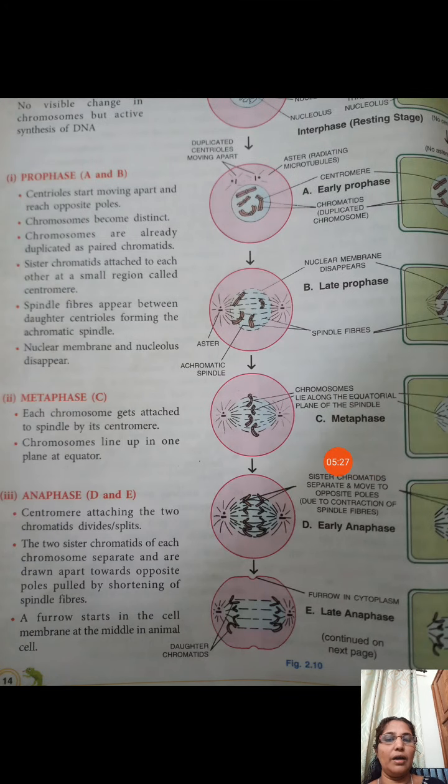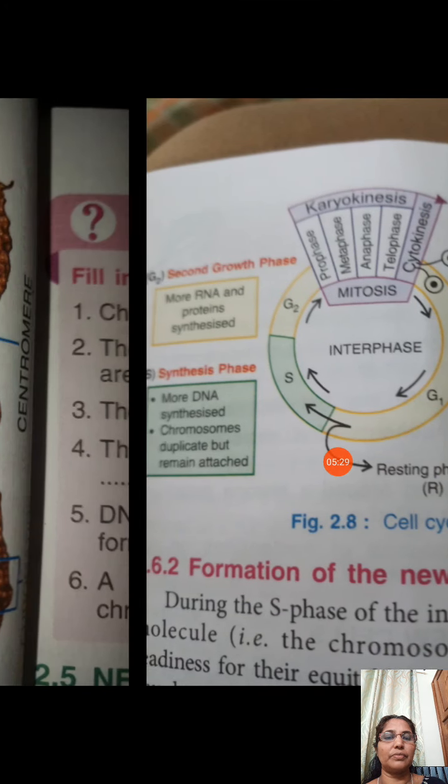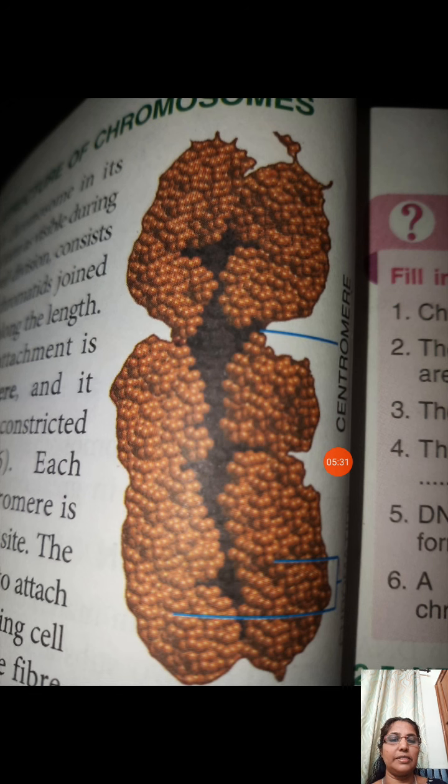Here you can see in the picture the duplicated chromosome. If we divide it lengthwise into two strands, we can see one was the real one and the other is the duplicated structure.